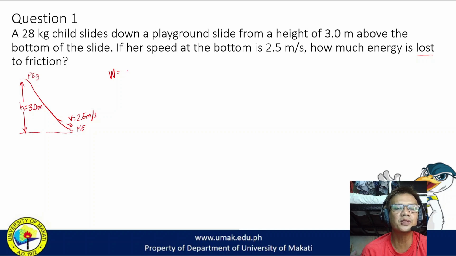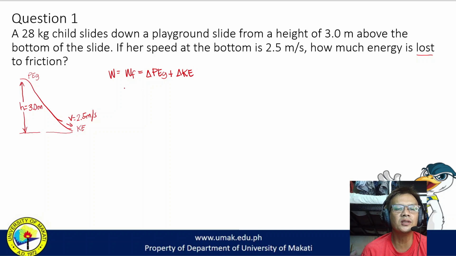So the work done by friction ang meron tayo, which is equal to the change in gravitational potential energy plus the change in kinetic energy.